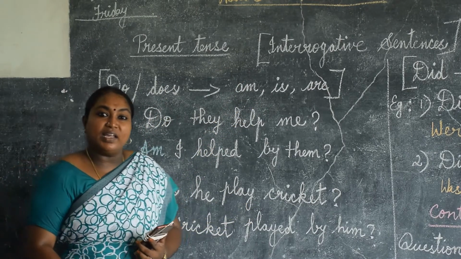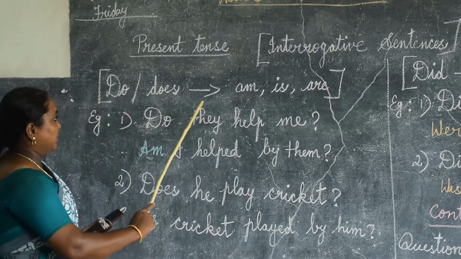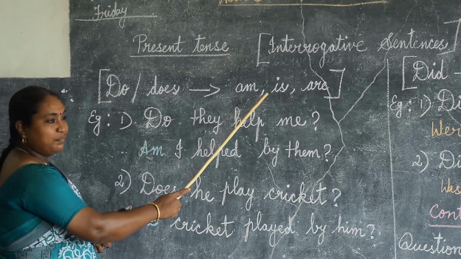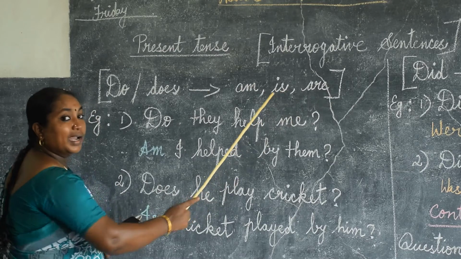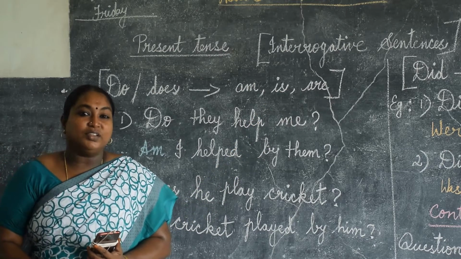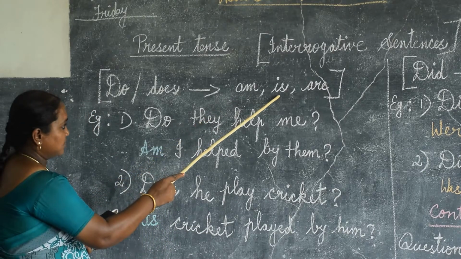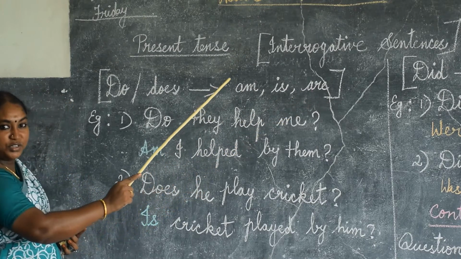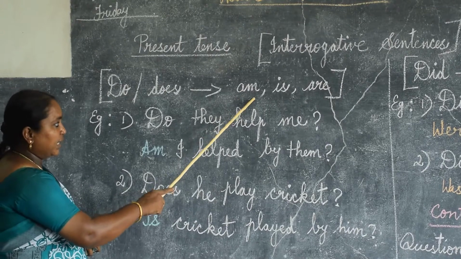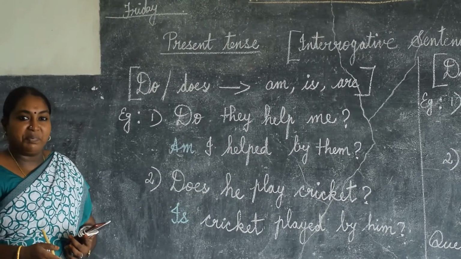So for do and does, we have to take the present be verb am, is, or are, according to the subject-verb agreement. For do or does, in the passive form, we have to take am, is, or are. Wherever it comes, keep it in your mind.